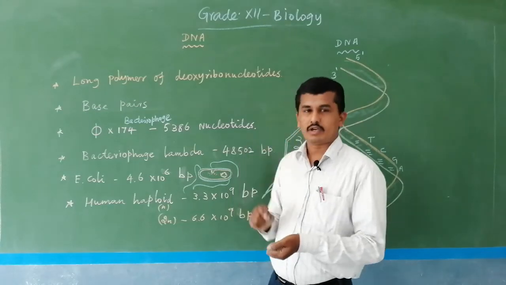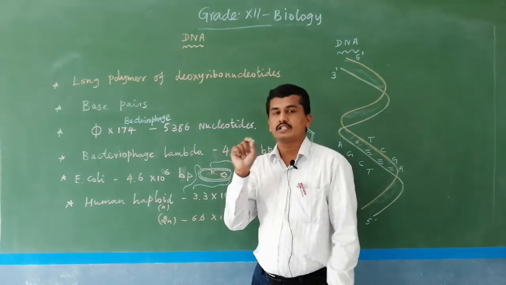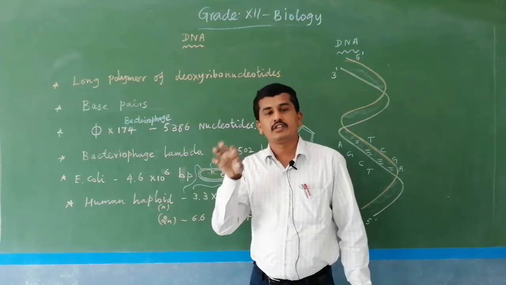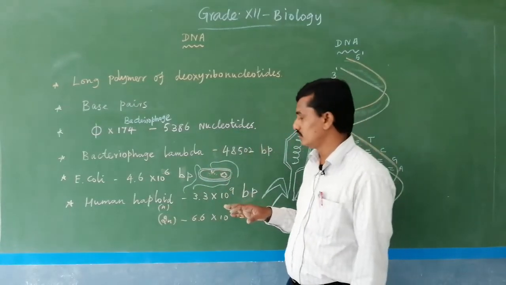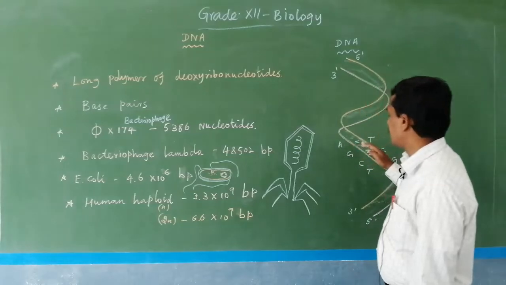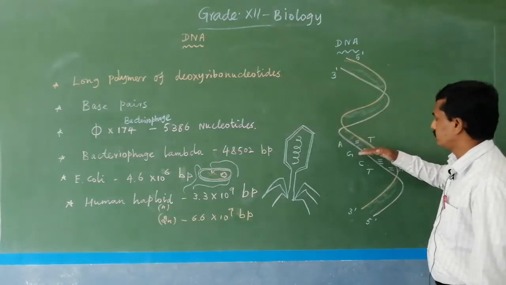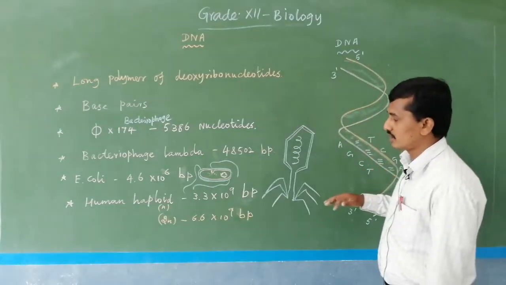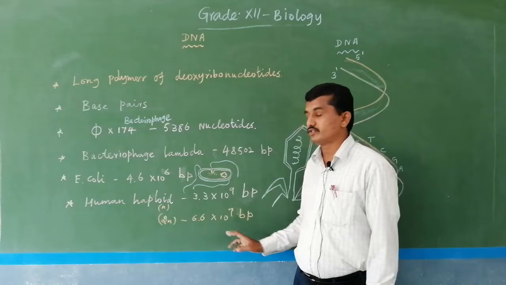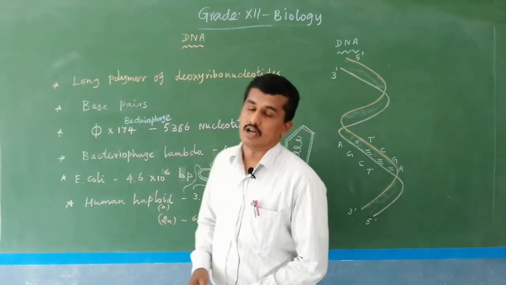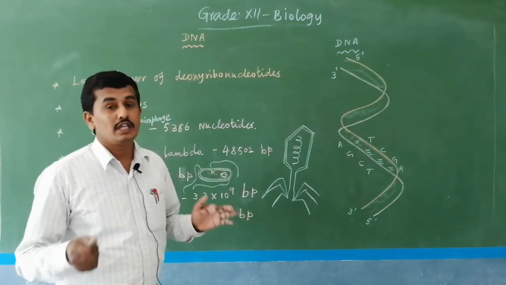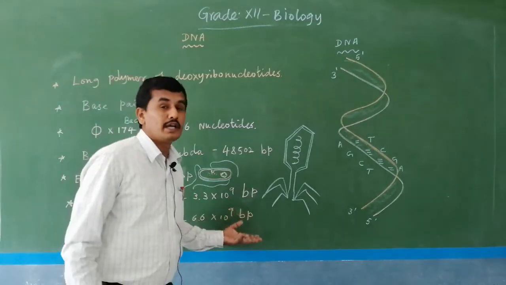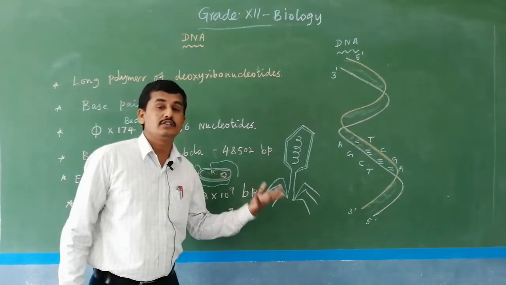So in 25,000 million cells, we select one cell and analyze the DNA in that one cell, analyzing the base pairs, adenine-thymine one base pair, cytosine-guanine another. How many base pairs? 6.6 x 10^9, approximately 660 crores of base pairs in a single cell.